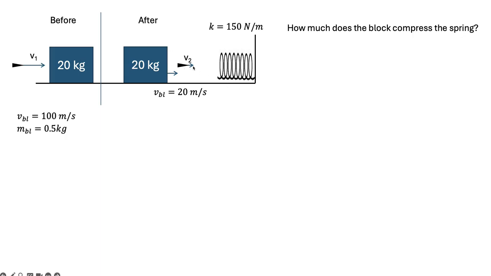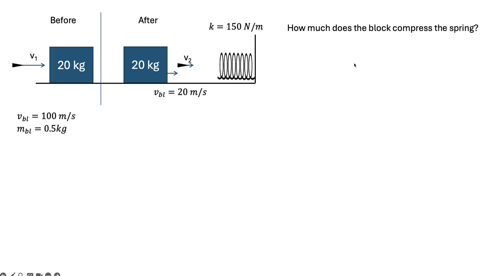But right, we know a thing or two about conservation of momentum. When this thing goes ripping through it, it's going to be applying a force over a time. There's a backwards impulse on the bullet, a forwards impulse on the block. We know those two impulses are the same. Anyways, this block is going to be moving after the bullet goes whizzing through it, right? But the question here says, okay, how much does the block compress the spring? Block is initially at rest, bullet goes blasting through it. The bullet doesn't compress the spring at all, but the block is going to slide over here and hit this spring.